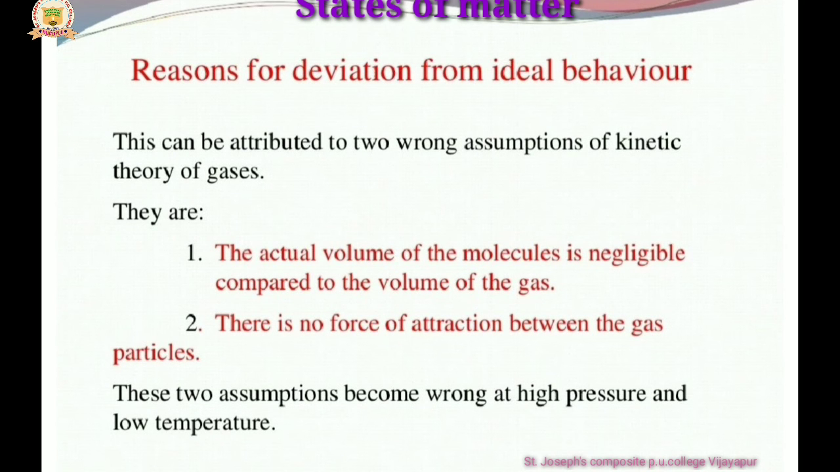What is the reason for this? Why do they deviate from the ideal gas? So, the reasons for the deviation from ideal behavior. This can be attributed to two wrong assumptions of the kinetic theory of gases. What are those two wrong assumptions? The first one: the actual volume of the molecules is negligible as compared to the volume of the gas.